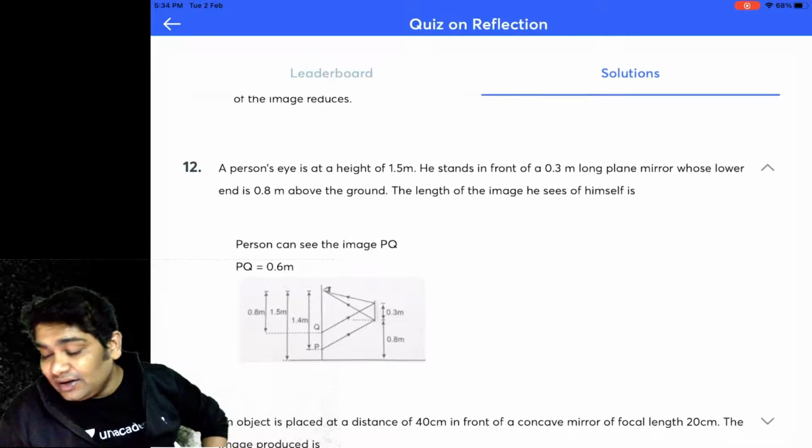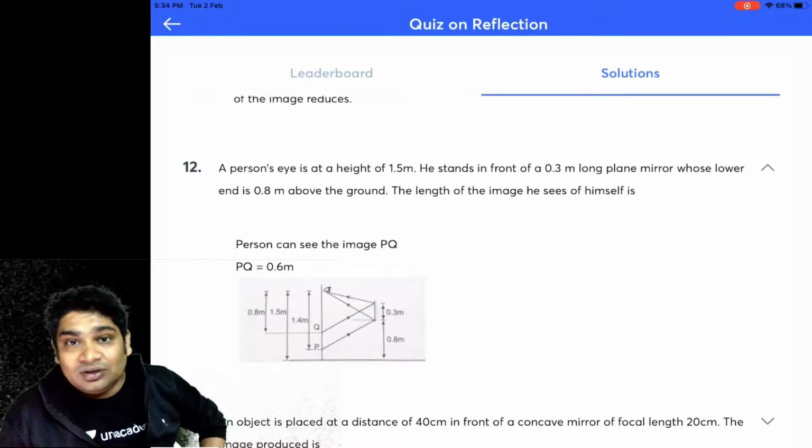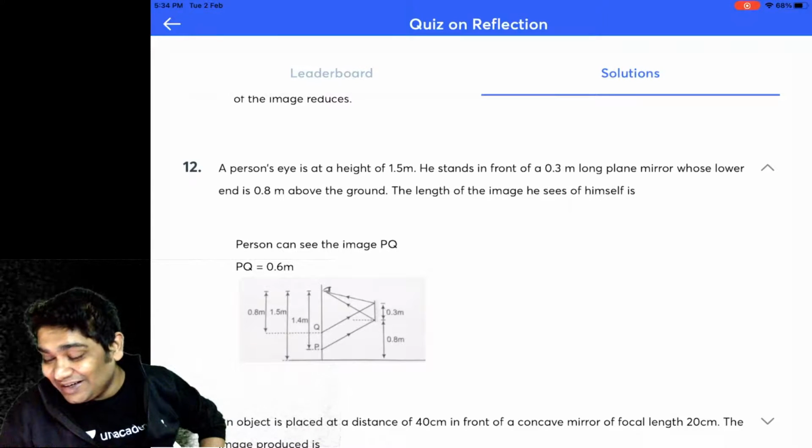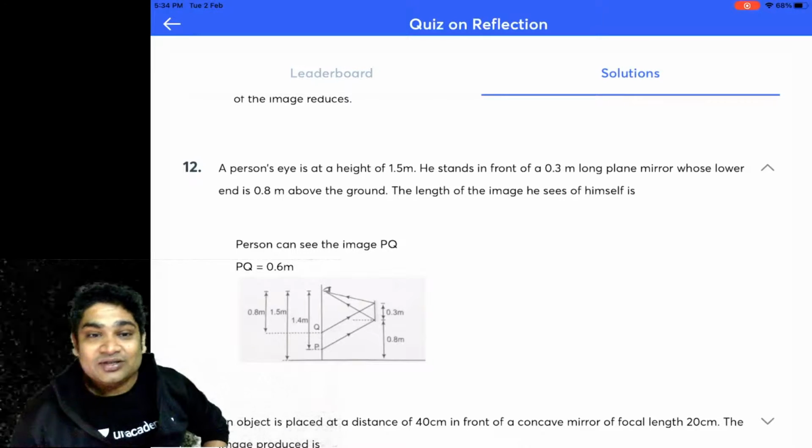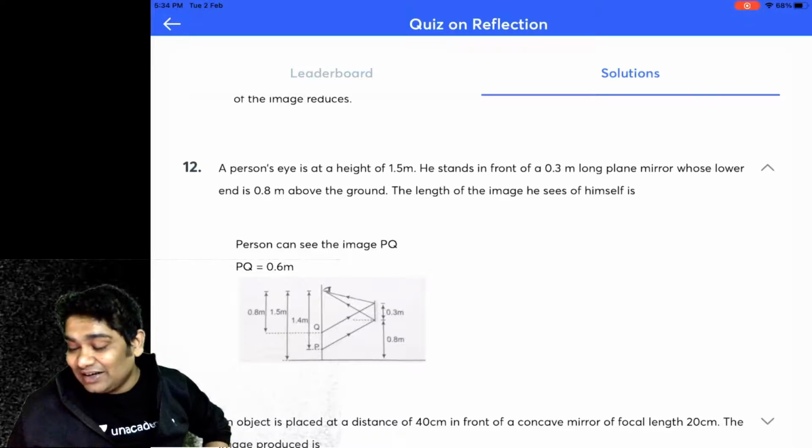Next, again, here you had to use a bit of geometry. Okay, so if you use geometry and if you made the ray diagrams, then you would have gotten this answer. Okay, this is basic geometry, simple ray diagrams.